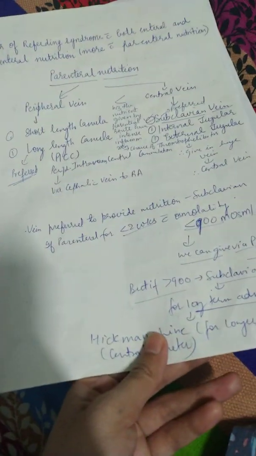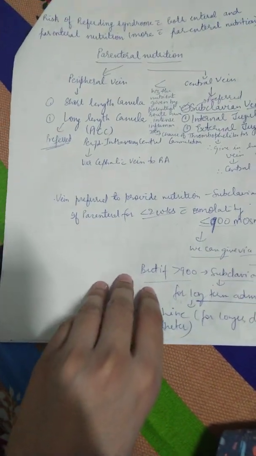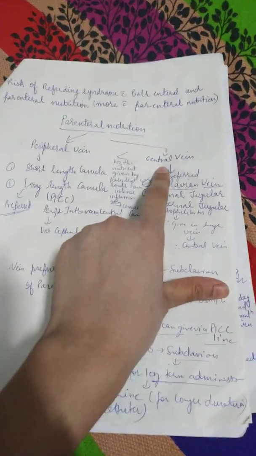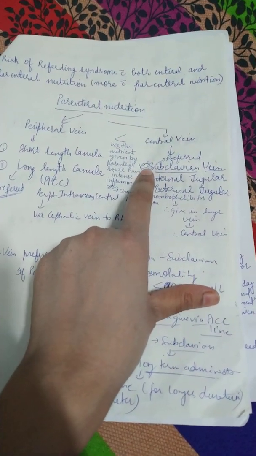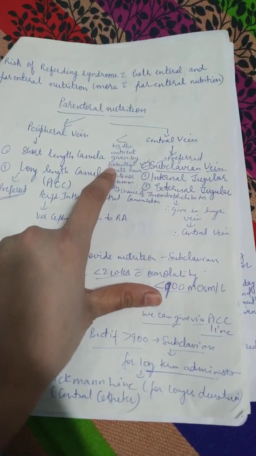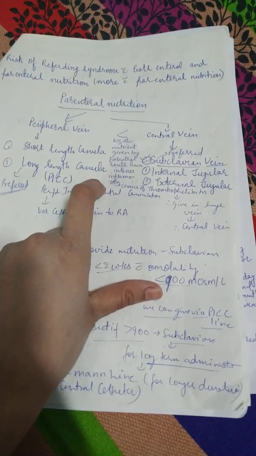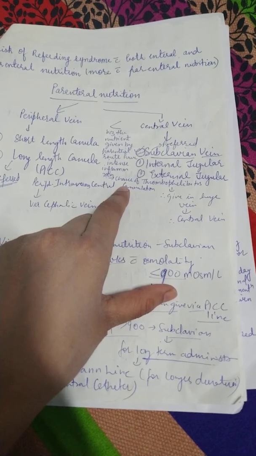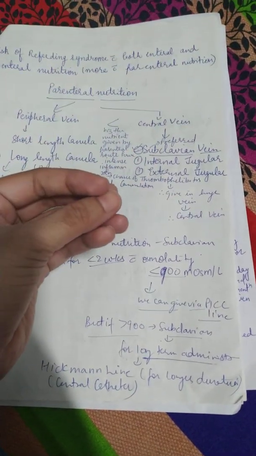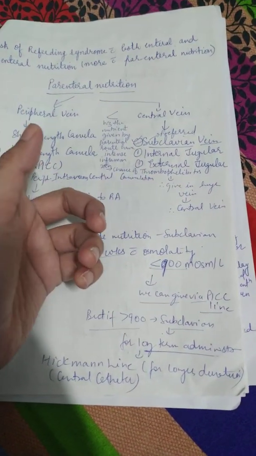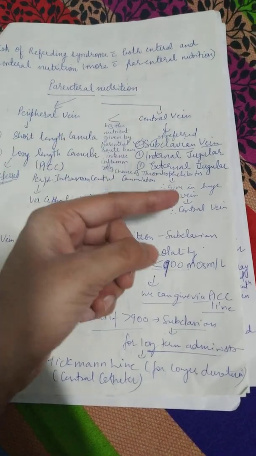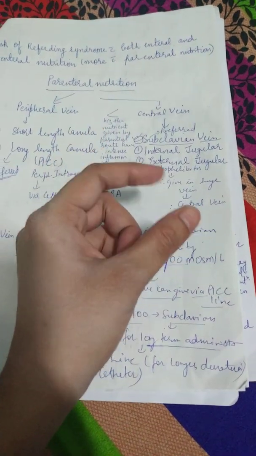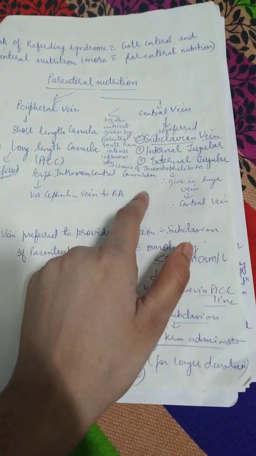Then we come to parenteral nutrition. Parenteral nutrition can be given through the peripheral veins or the central veins. Out of these, central veins are preferred because whenever the nutrient is given, it can lead to intense inflammation and cause thrombophlebitis. Thrombophlebitis is possible in narrow veins, which are peripheral veins, but there are fewer chances if it is given through a wider bore vein, that is the central vein. Therefore, we prefer the central vein.